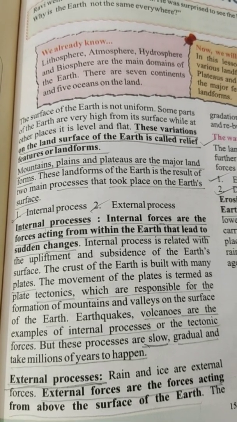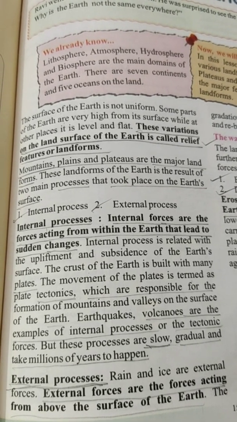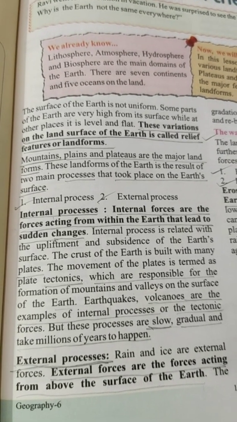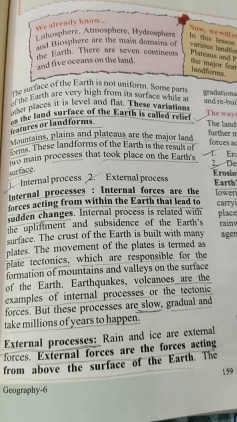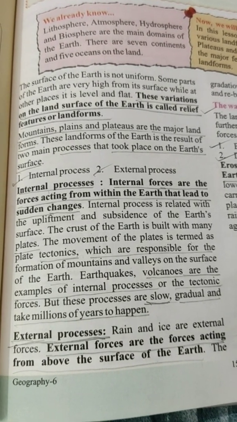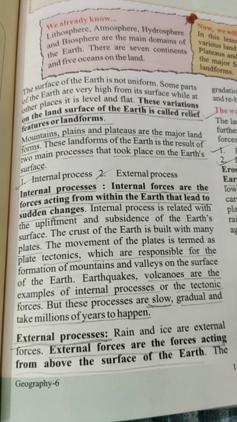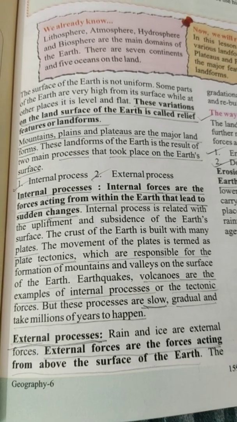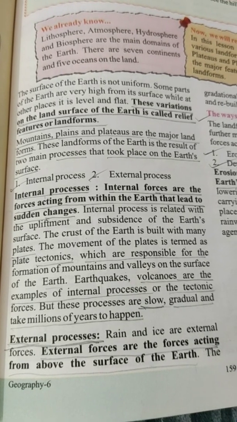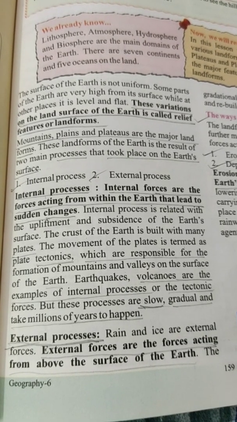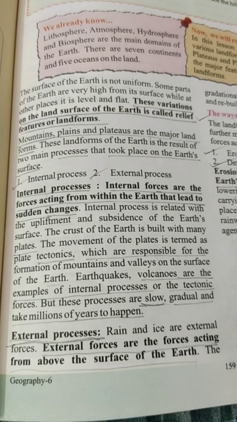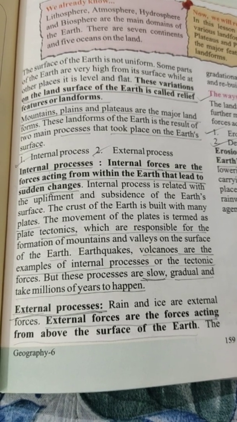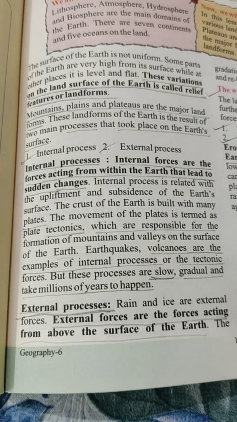The crust of the earth is built with many plates. The movement of the plates is termed plate tectonics, which is responsible for the formation of mountains and valleys on the surface of the earth. Earthquakes and volcanoes are examples of internal processes or tectonic forces. But these processes are slow, gradual and take millions of years to happen.